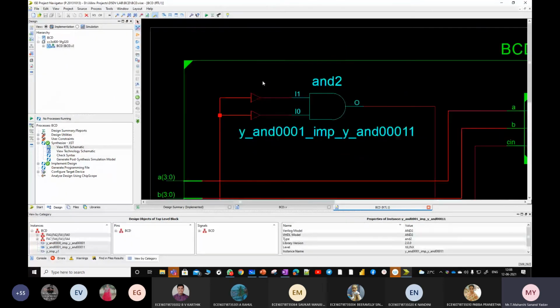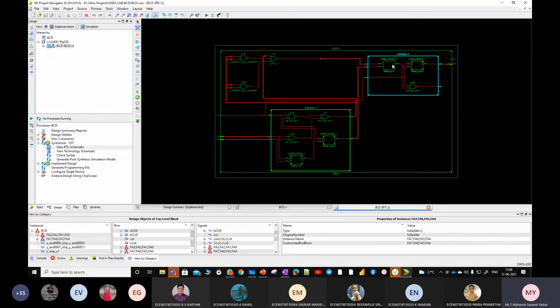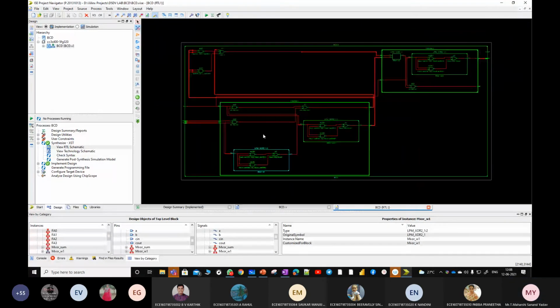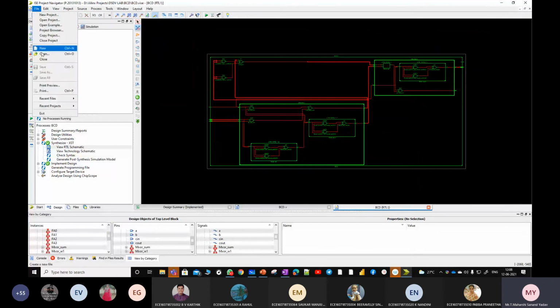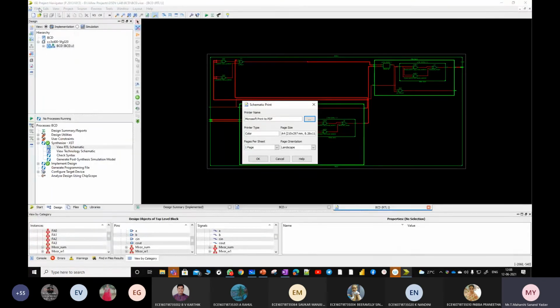Same concept is applicable. If you double click on it, you can view the internals. So better try to elaborate everything. Then next same story, file, print preview, and take a printout. So this is the thing which you have to follow for all the codes.